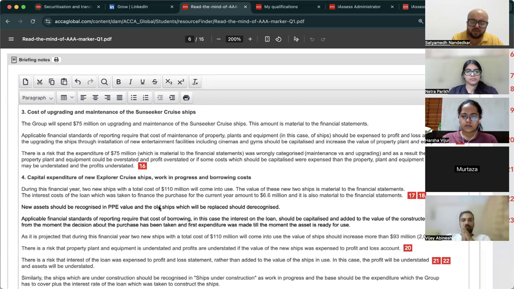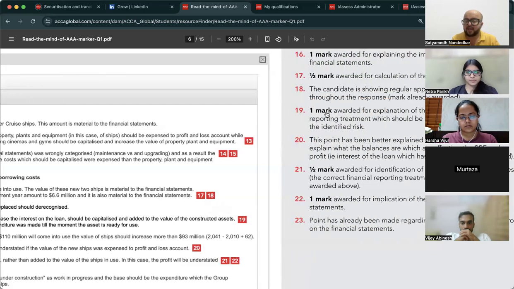New assets should be recognized in PPE, old ships will be replaced and de-recognized. Applicable financial standards of reporting require that cost of borrowing, in this case the interest on loan, should be capitalized and added to the value of the constructed assets from the moment the decision about the purchase has been taken and first expenditure was made till the moment the asset is ready for use. 19 is 1 mark awarded for explanation of correct financial reporting treatment which should be adopted in response to the identified risk. So 1 mark for describing accounting treatment, every question has that, correct?